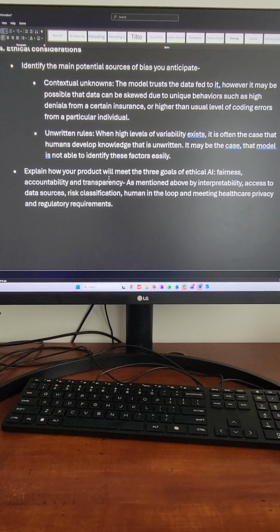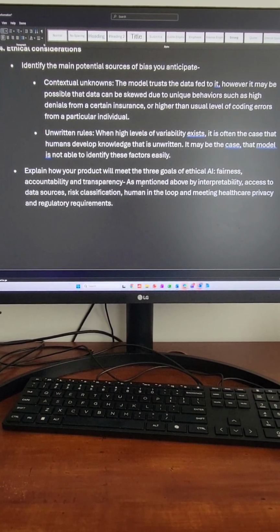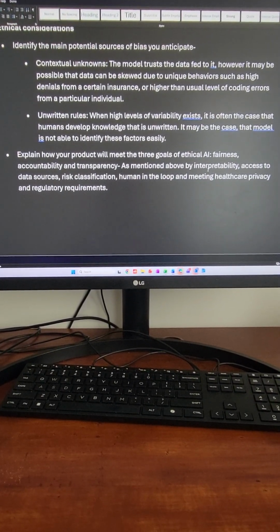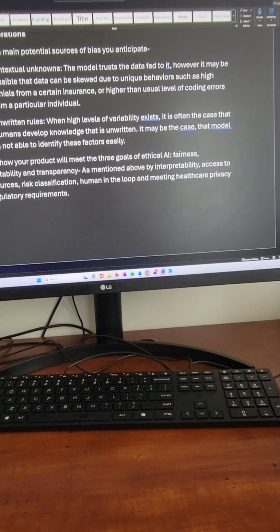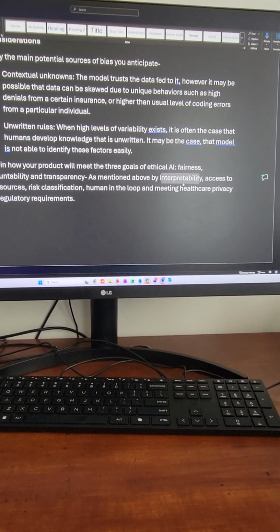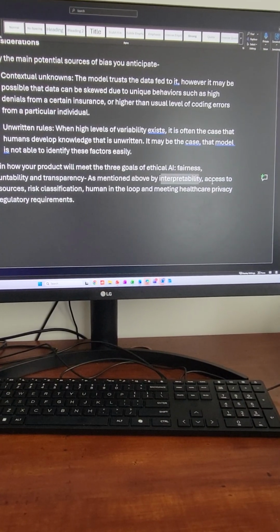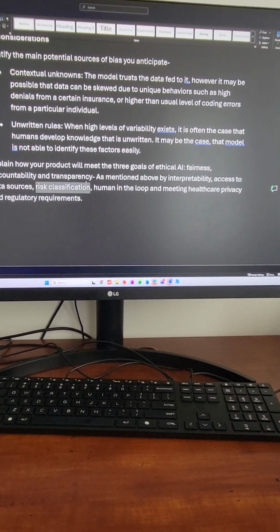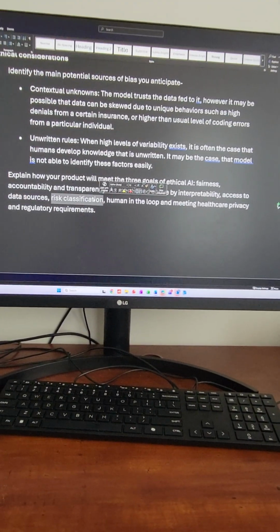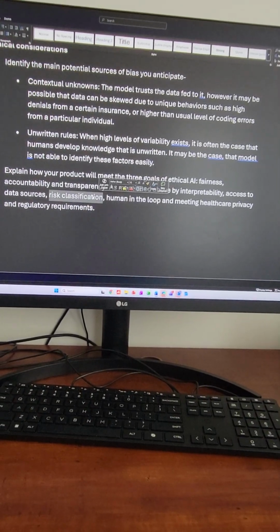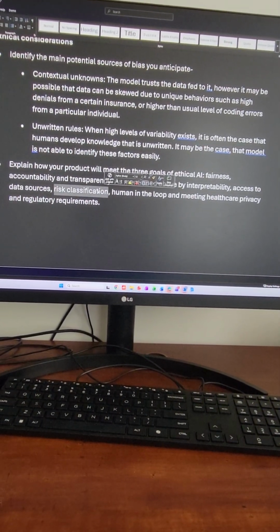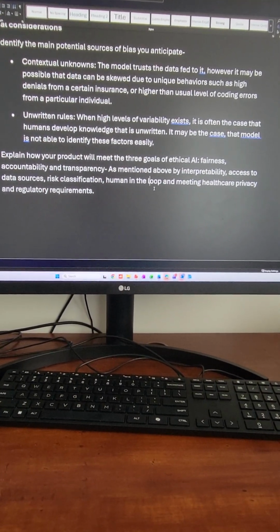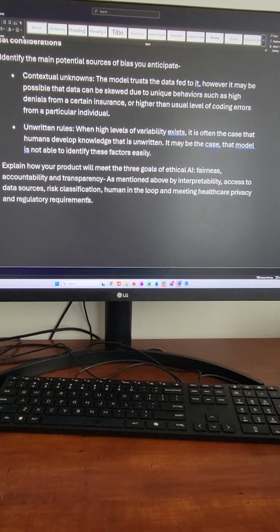Some of the other goals of ethical AI: my model, as I mentioned previously, is in the healthcare industry. It's about patients. It's about claims. It has to be highly interpretable. I do propose that the model provide access to its data sources to the humans in the loop. The risk classification will be an important factor of the system, high, medium, and low, where the high risk claims are assigned to humans, specifically highly experienced medical coders, and meeting the regulatory and privacy requirements will be a key factor of this model.